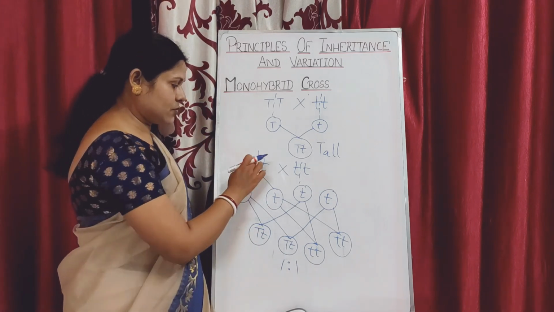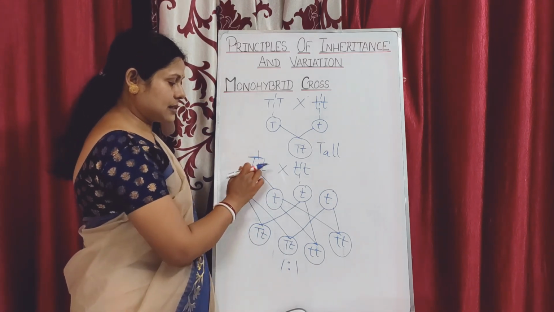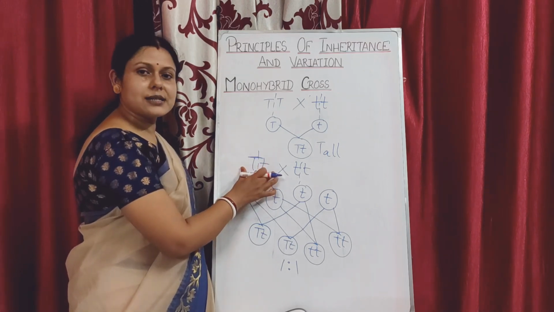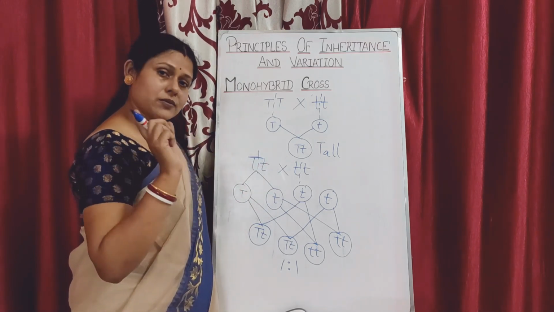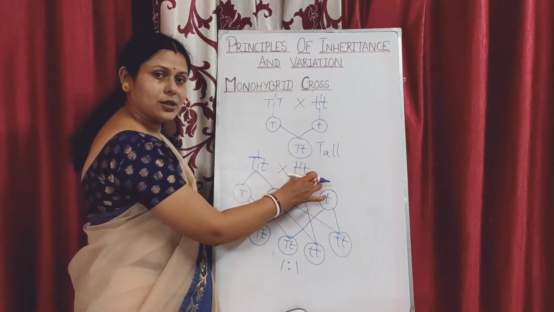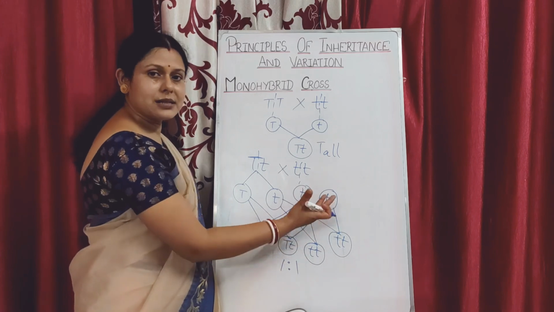But in the case where the individual was heterozygous, the heterozygous individual has two alleles, two versions of the same gene, so it can form two different types of gametes, but the homozygous parent will produce only a single type of gamete.